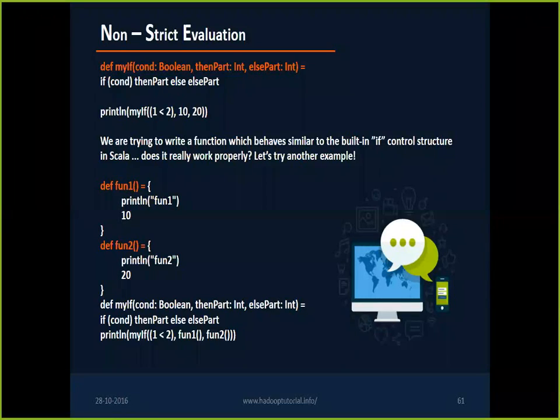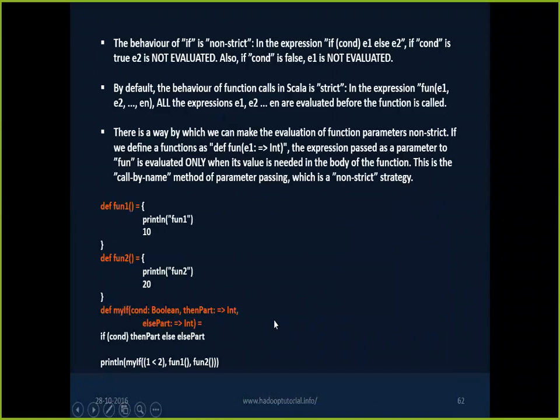But instead of declaring this function this way, if I just add then part colon arrow int, and else part colon arrow int, then what will happen?